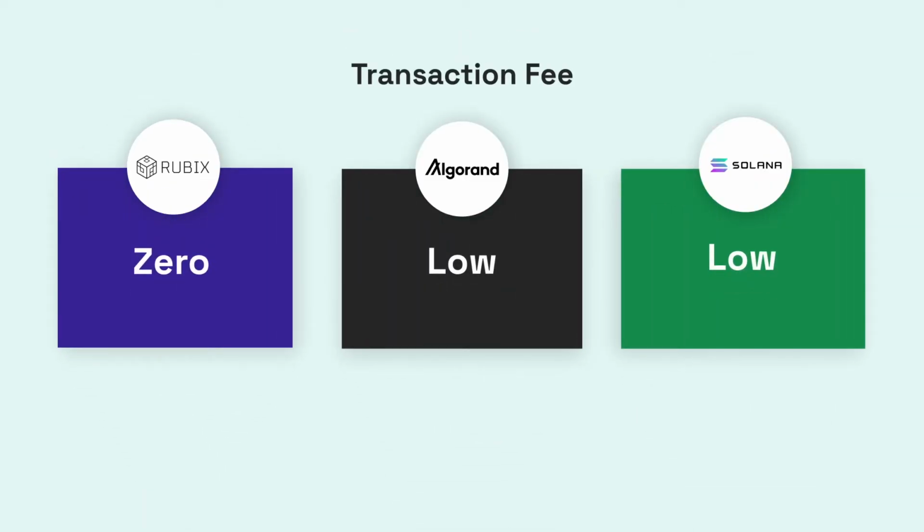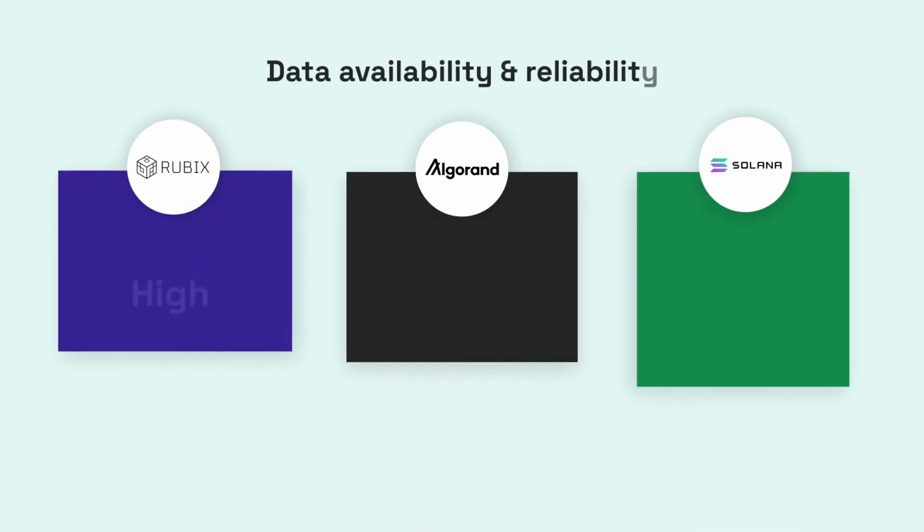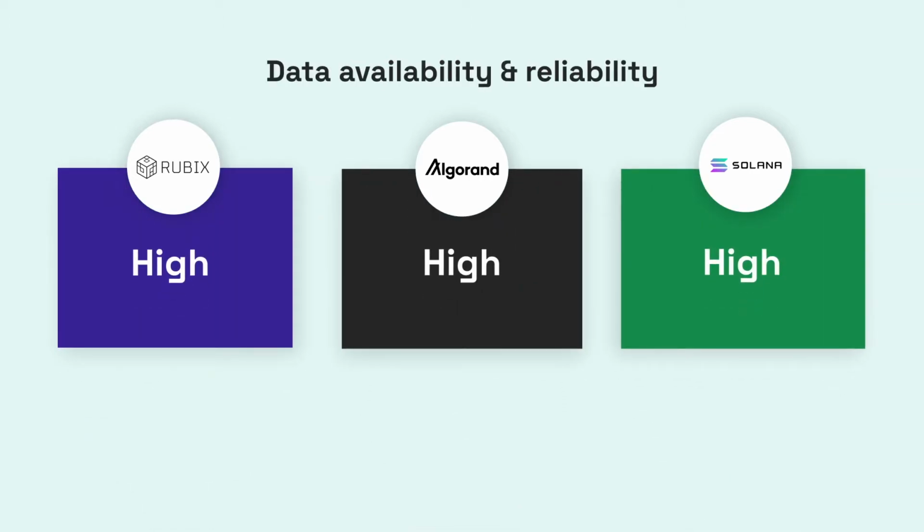Transaction fee. Algorand and Solana both come with low transaction fees, while the Rubix transaction fee is almost zero. Data availability and reliability. Rubix, Algorand and Solana, all three have high data availability and reliability.